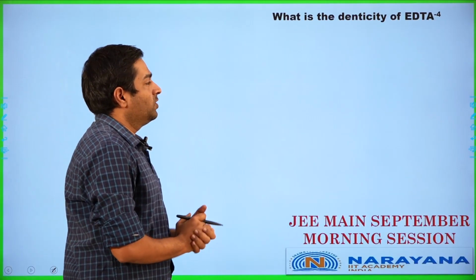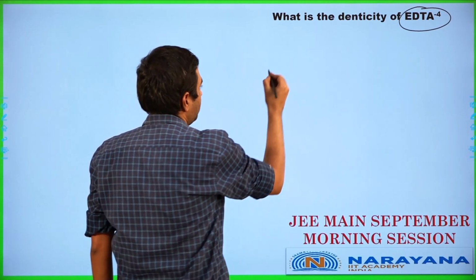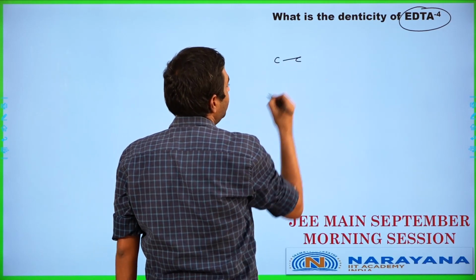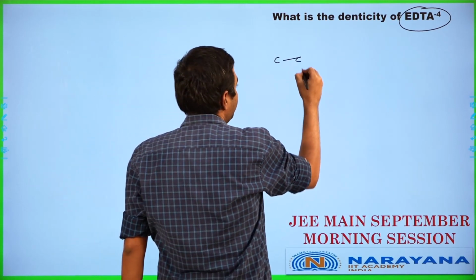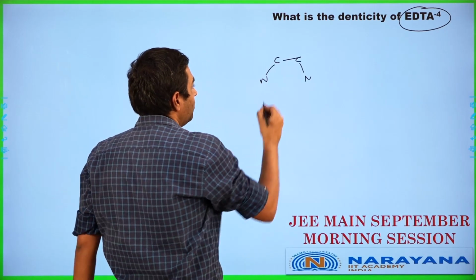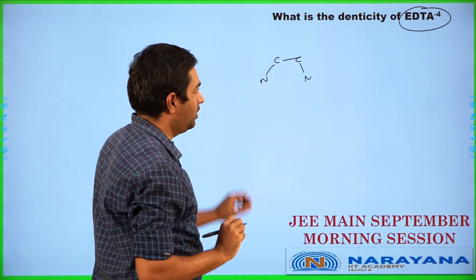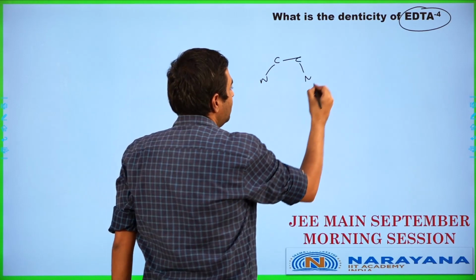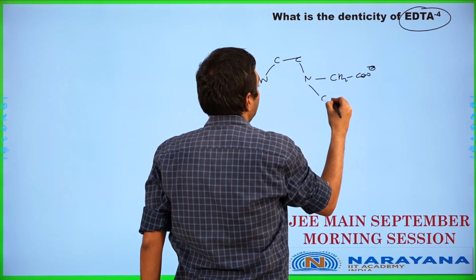Okay, the first question, what is the denticity of EDTA minus 4? EDTA minus 4 is going to be a hexadentate ligand. Now let me talk about the structure of EDTA. EDTA is basically going to be ethylene diamine tetraacetic acid. Ethylene diamine, we end up having carbon, single bond carbon, single bond and single bond N. This is going to be ethylene diamine specifically speaking. Now it's going to be having tetraacetic acid. The tetraacetic acid is going to be attached to the two nitrogens over here.